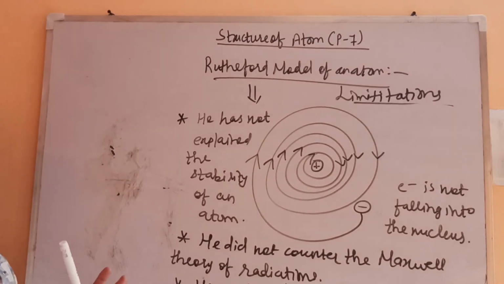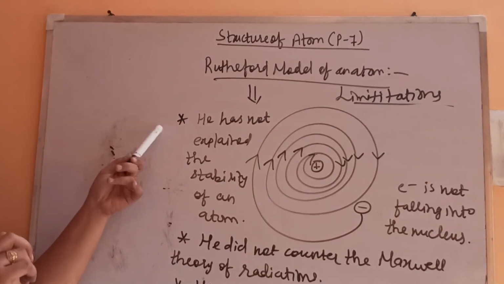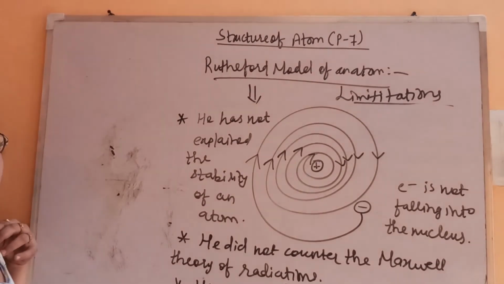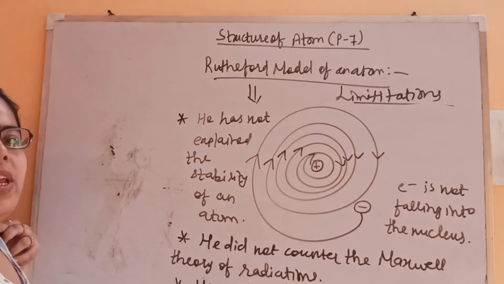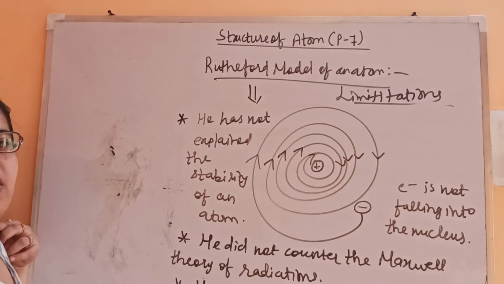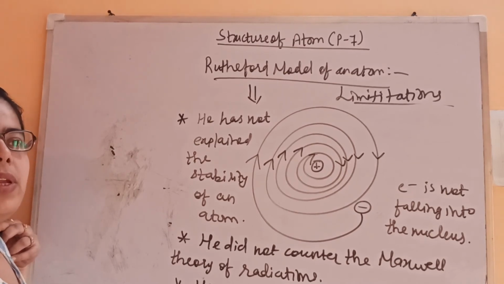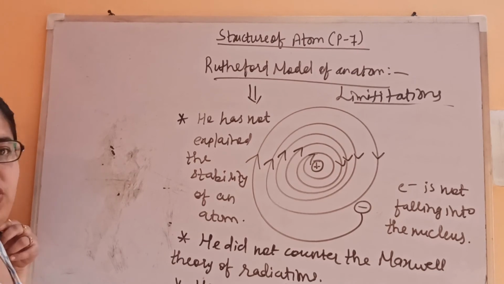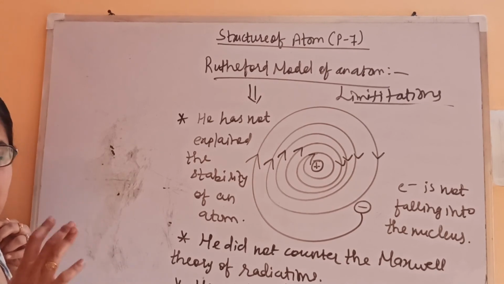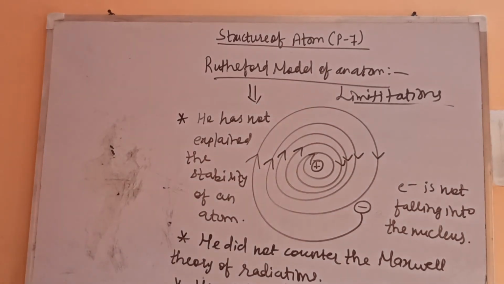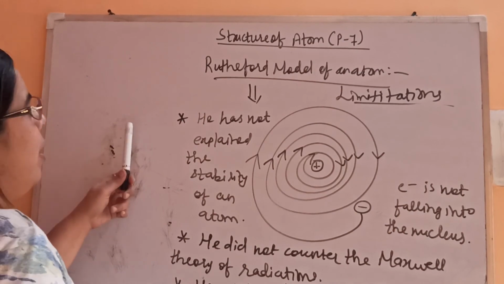According to Maxwell, any charged particle undergoing acceleration keeps on losing its energy, but we have observed that the atom is quite stable. So this is the limitation of the Rutherford model of an atom.